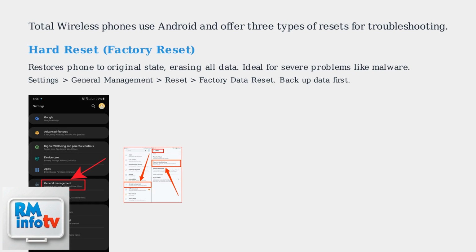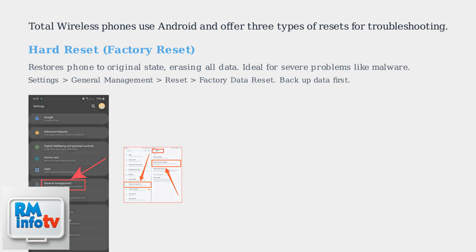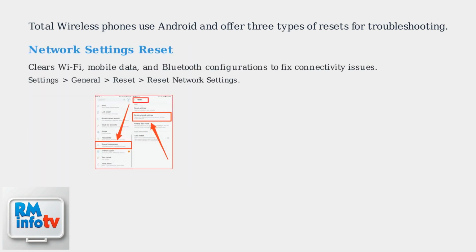Access this in Settings, General Management, Reset, Factory Data Reset. Always back up your data first. Network Settings resets clear Wi-Fi, mobile data, and Bluetooth configurations, fixing connectivity issues like dropped calls. Find this option in Settings, General, Reset, Reset Network Settings.